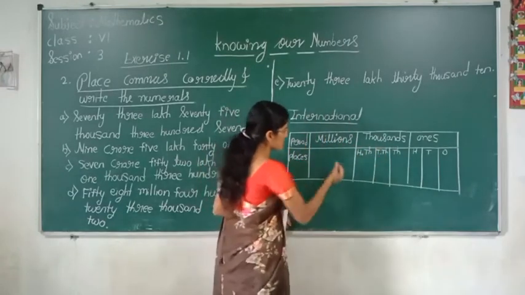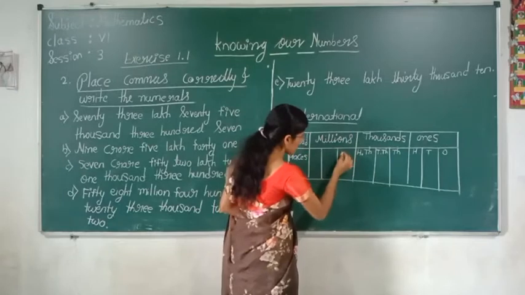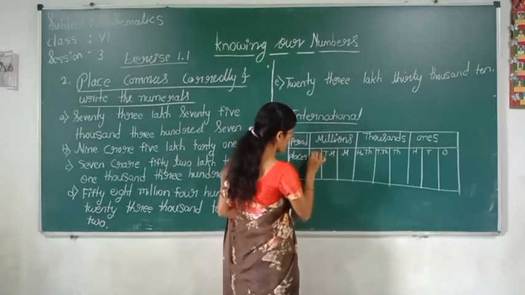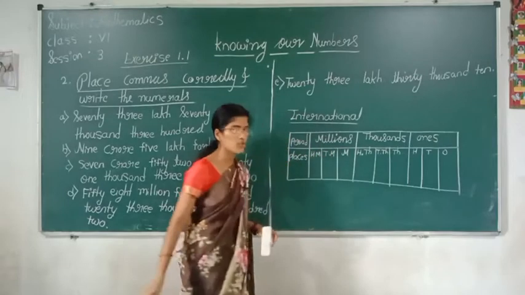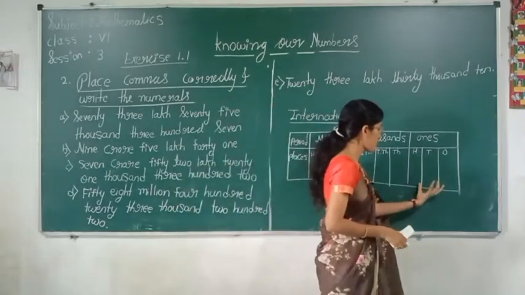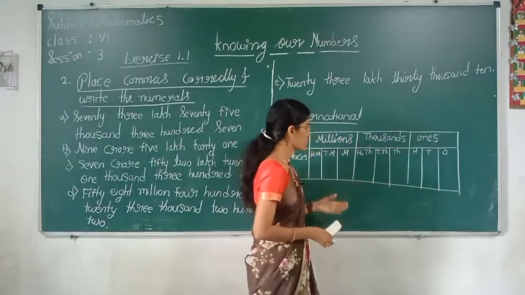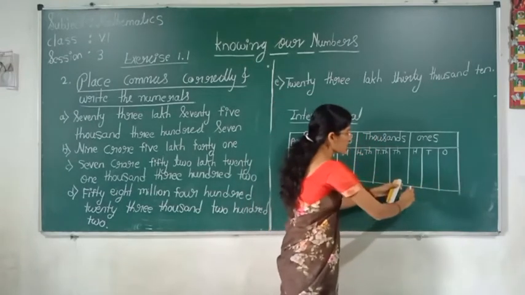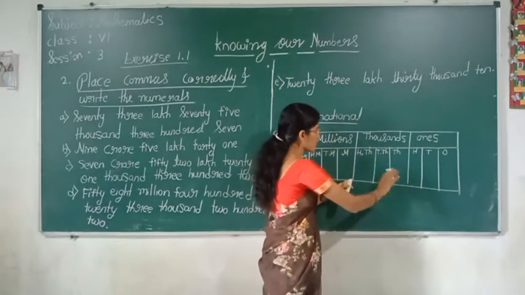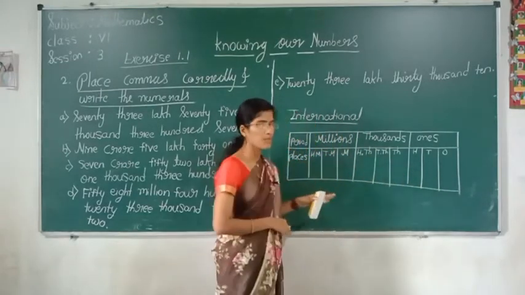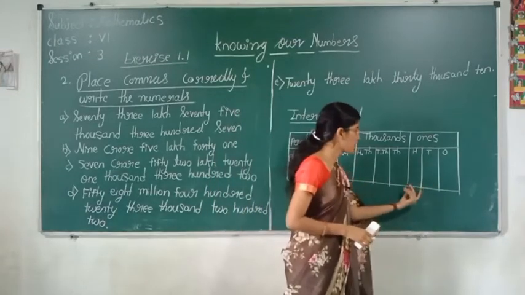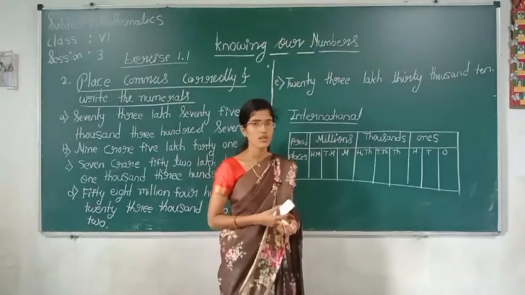Millions is again divided into three places: million, 10 million, 100 million. How are we going to give commas here? Here also, after every period we give a comma: after the ones period, after the thousands period, and after millions. In short, from the right side, after every three digits we have to give a comma.